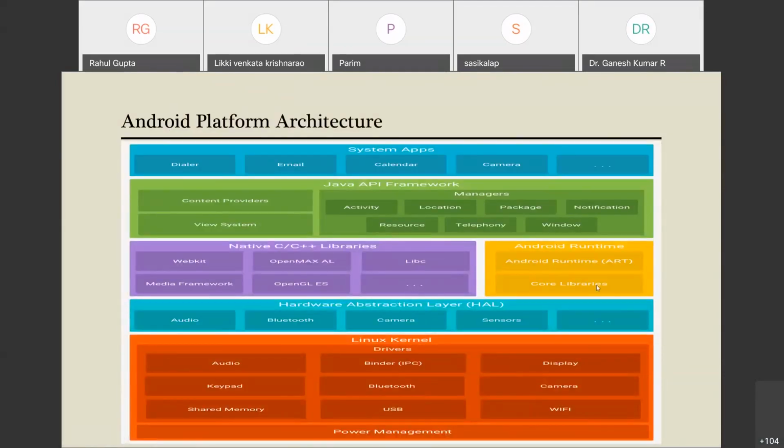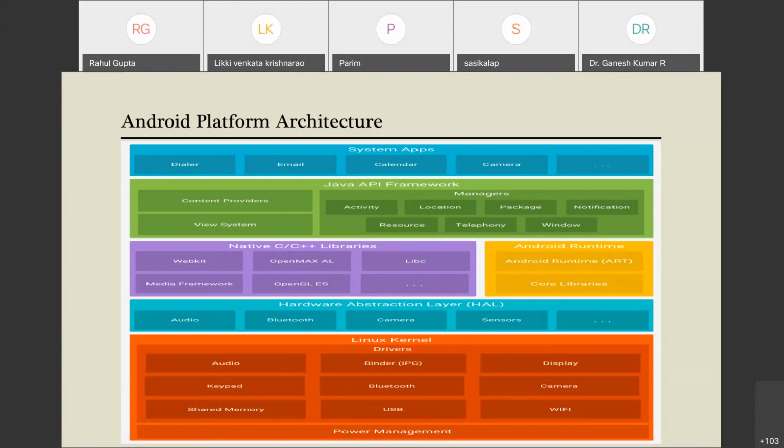Now we are jumping to the Android platform architecture, because before knowing how we could analyze the attacks, we should know the platform architecture of Android, how it is working. You could see the different layers there: system app layer, Java API layer, native C or C++ library layer, Android runtime layer, hardware abstraction layer, Linux kernel layer. So these are the various layers in the Android platform architectural stack, you could say. We will discuss each of the layers one by one.